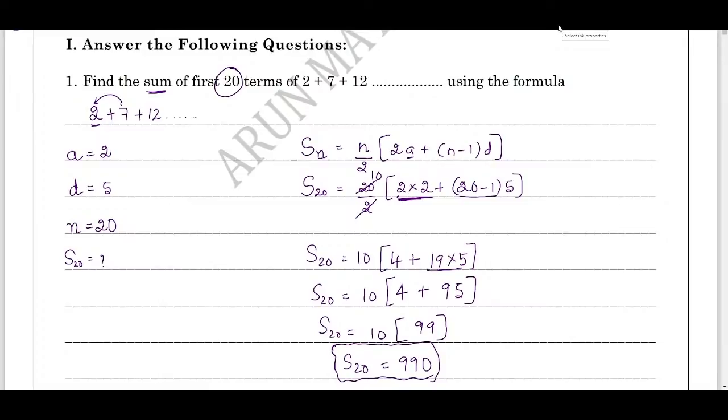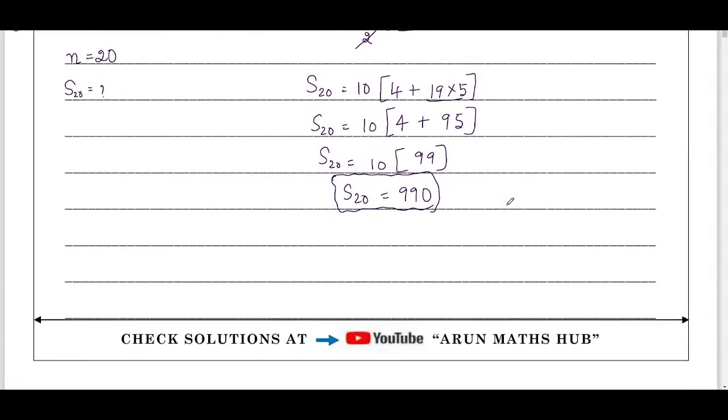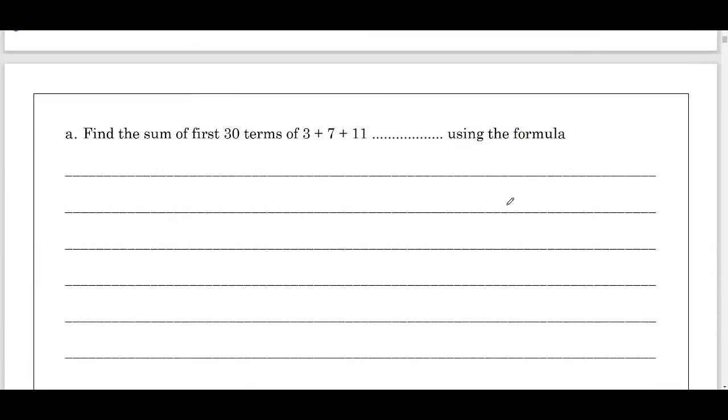To score 2 marks, use the formula Sn equals n by 2 times (2a plus (n minus 1) into d). Students, this kind of question I have already shared in the worksheet, so do try to solve all the problems, that is, finding the sum of 30 terms of the AP 3 + 7 + 11 using the formula.